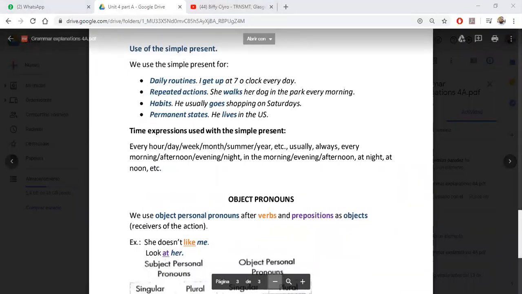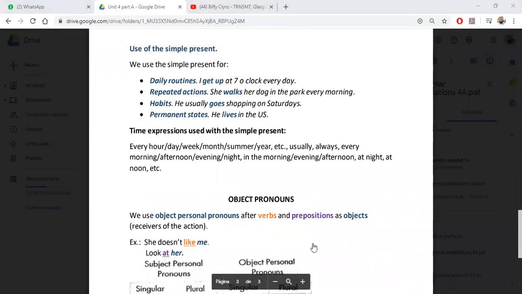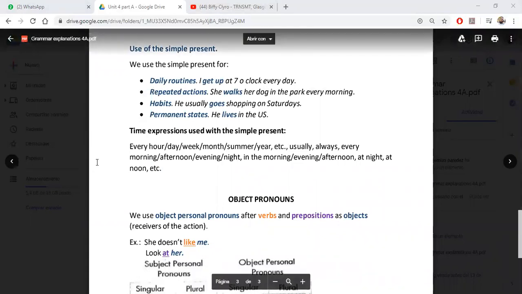The use of the simple present. Okay, this is the important part of the tense, because it's no use knowing the structure but not knowing when to use it. We need to have the use of the simple present clear in our minds because that's how you're going to use it correctly. So when do we use the simple present?